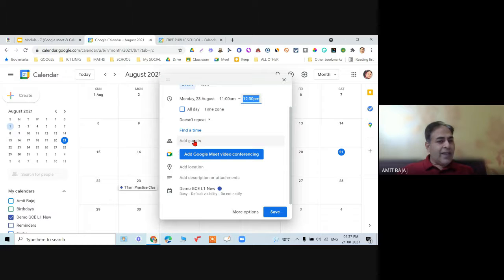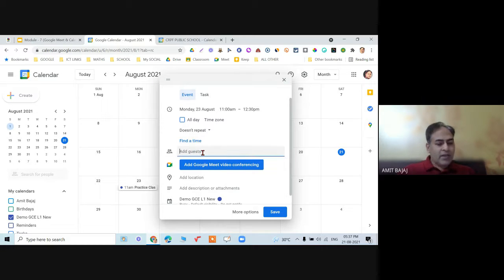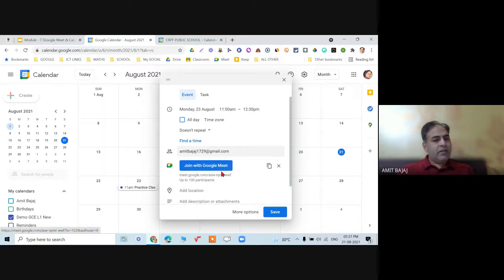Main important is add guest. When I click on add guest, I can enter the email ID of the person, and add Google Meet video conferencing. If you want the person to get the direct video link, I have shown my another calendar by Dr. Varia, wherein a direct link for that meeting was given to me via calendar. Click on this, and the meeting link is automatically generated. Up to 100 participants can be there.